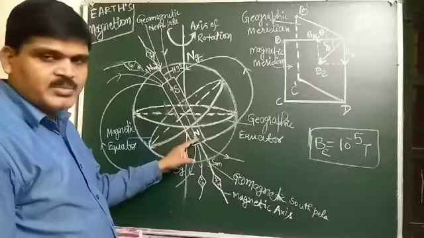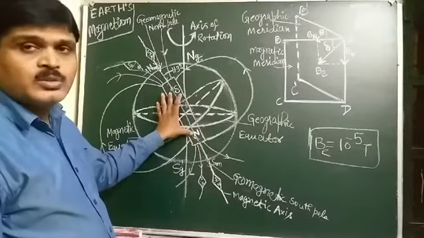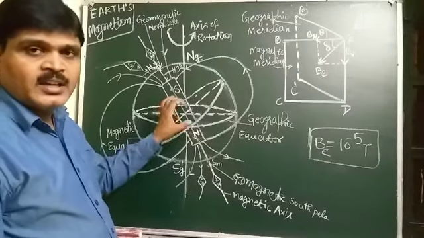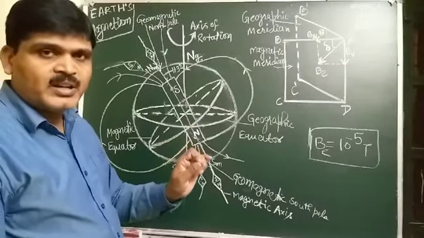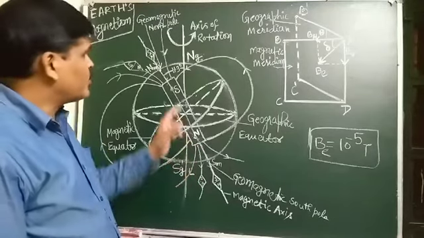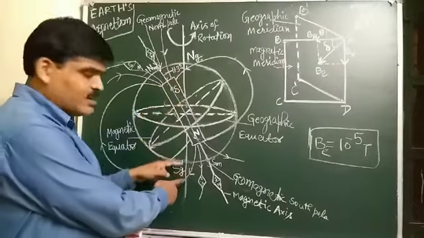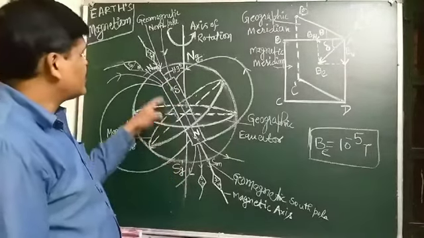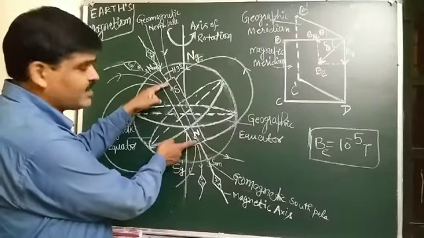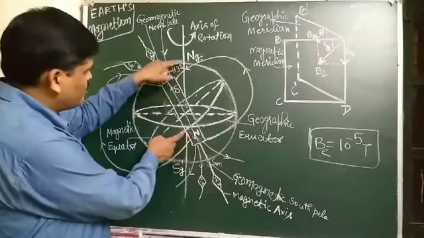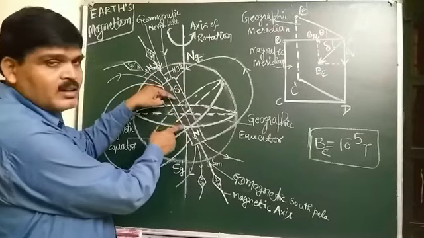The axis of the hypothetical magnetic dipole has a magnetic moment of 8 into 10 to the power 22 joule per Tesla. So the magnetic field lines of the Earth resemble those of a hypothetical magnetic dipole located at the center of the Earth.